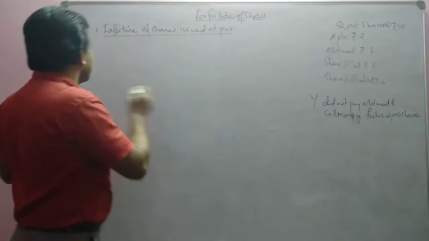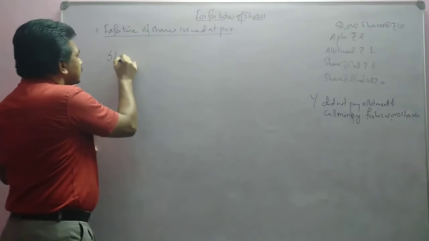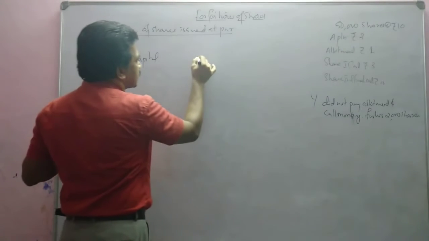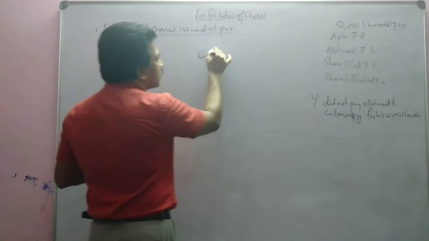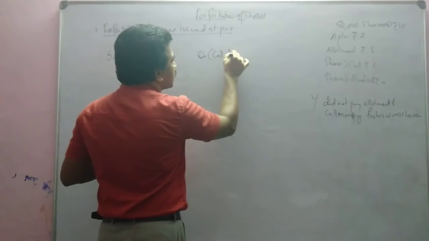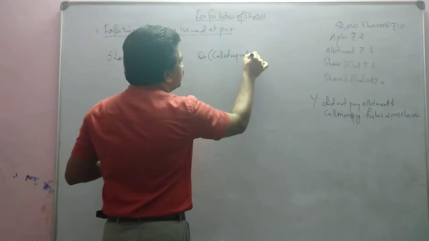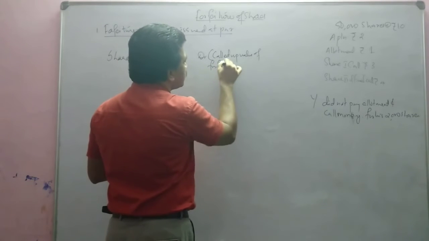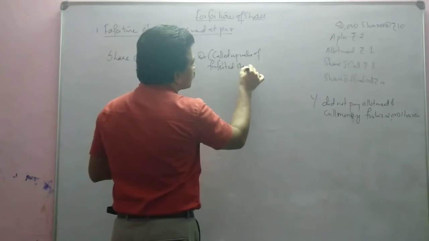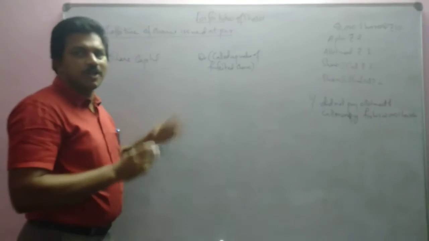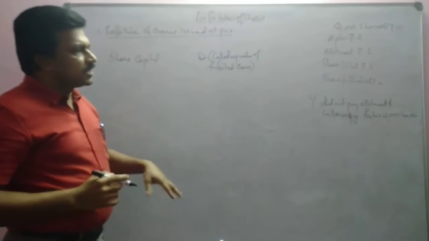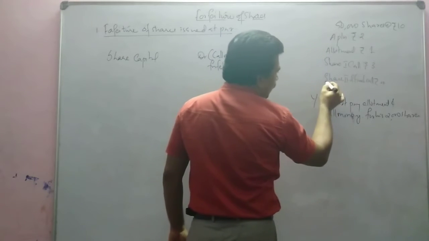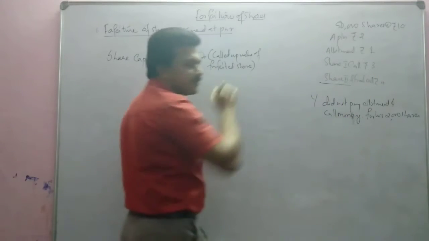The journal entry is: share capital debit. Share capital debit means the called up value of forfeited shares. Suppose the company called all the calls, and after calling the second and final call, the company forfeits.